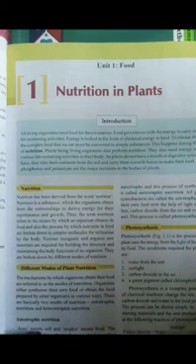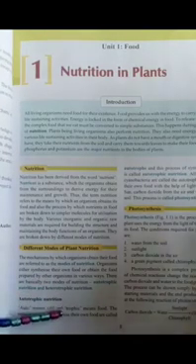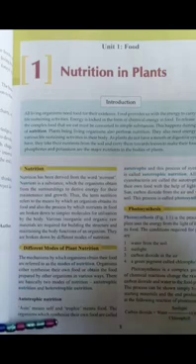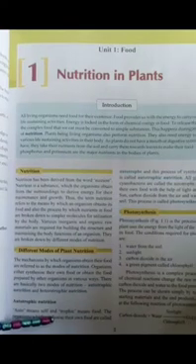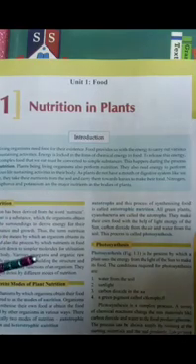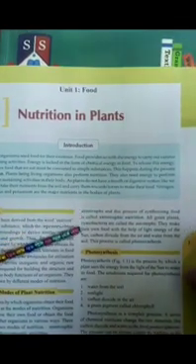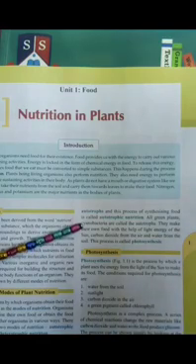Auto means self, khud b khud. Trophic means food. Auto means self, trophic means food. The organisms which synthesize their food are called autotrophs. So the organisms that make their own food are known as autotrophs, and this process of synthesizing food is called autotrophic nutrition.